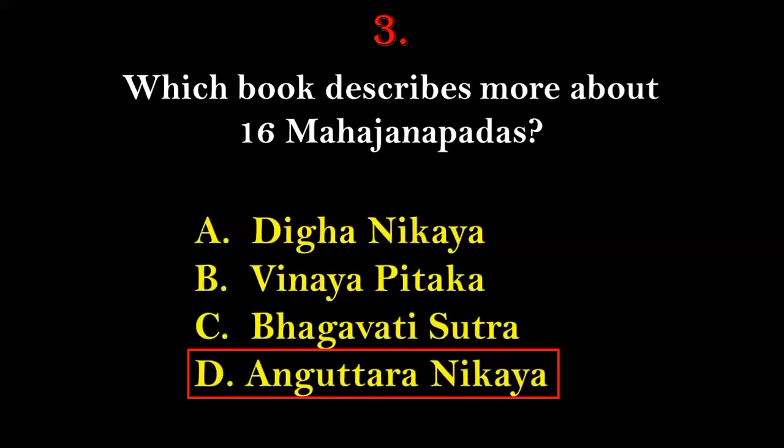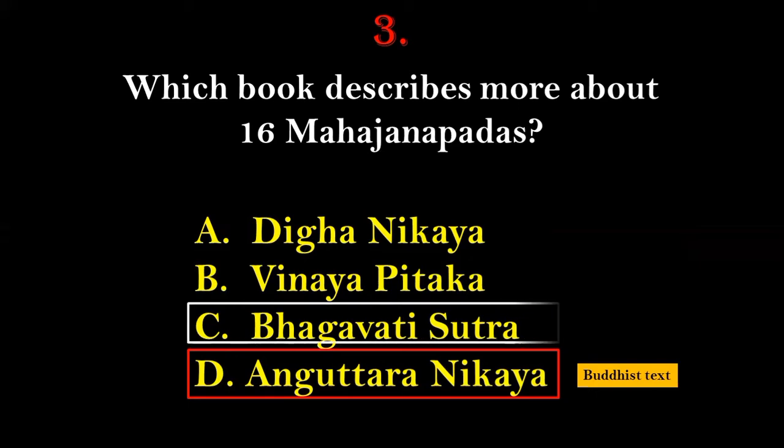We should keep in mind that this Anguttara Nikaya is the name of a book that falls under the Buddhist text, but this is not the only book that describes the 16 Mahajanapadas. There are also other books that give us a reference on the 16 Mahajanapadas, and that is Bhagavati Sutra, which is a book that falls under the Jain text. But as per the question here, the book that describes more about the 16 Mahajanapadas will be Anguttara Nikaya as compared to Bhagavati Sutra. So the right answer will be Anguttara Nikaya, that falls under the Buddhist text.